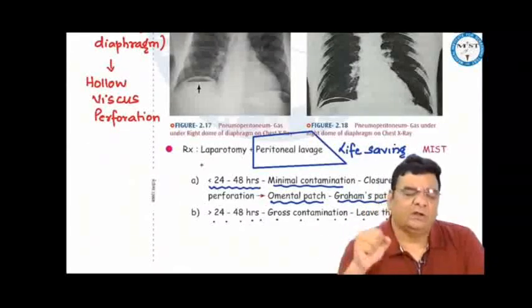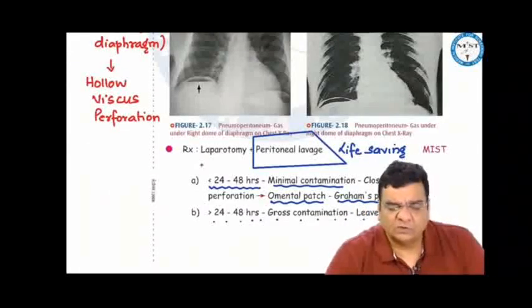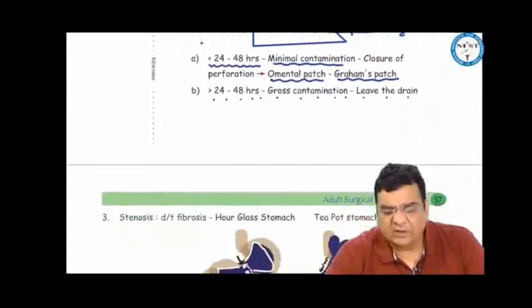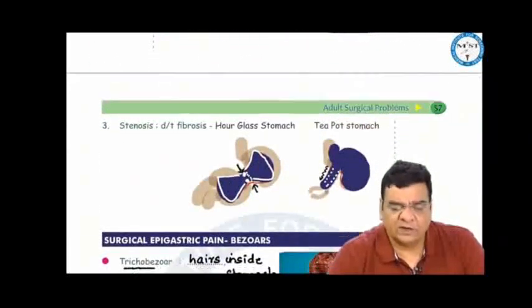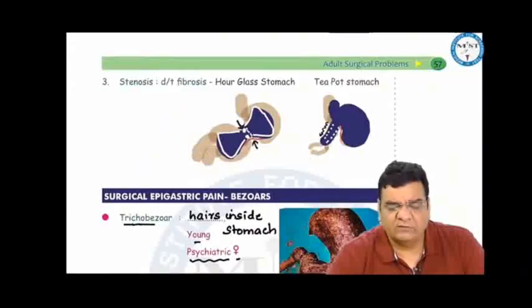This lavage will remove the septic load and save the life of the patient. Decision whether to close or not to close the perforation depends on the amount of contamination. If the patient comes to us early, within 24 to 48 hours, closure of the perforation with an omental patch, Graham's patch. If the patient comes late, after 24 to 48 hours, then just leave drains in the peritoneal cavity.